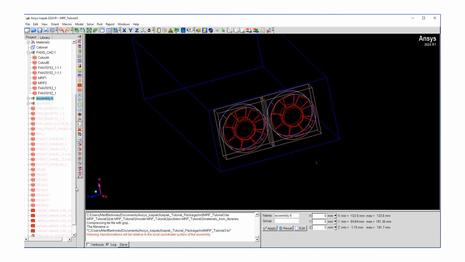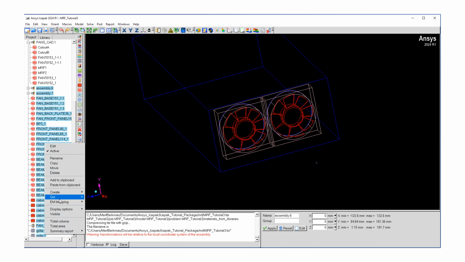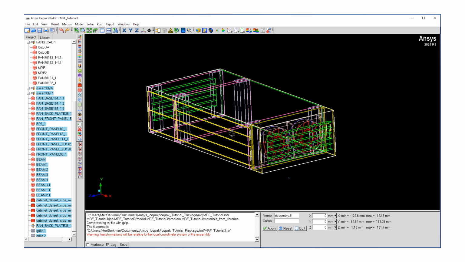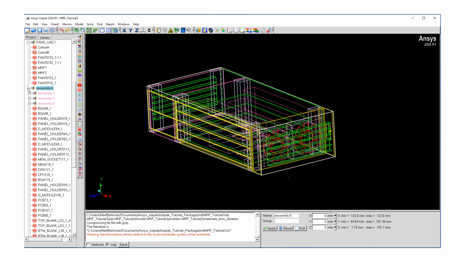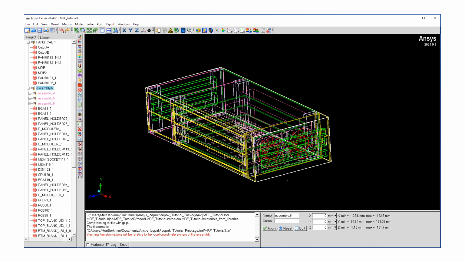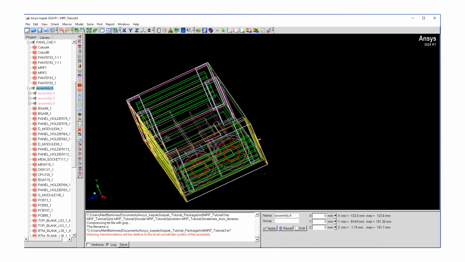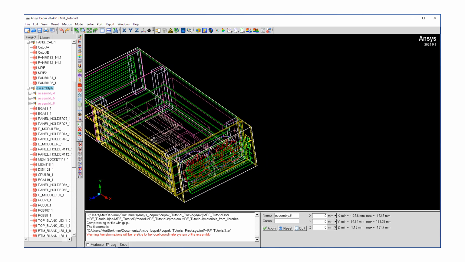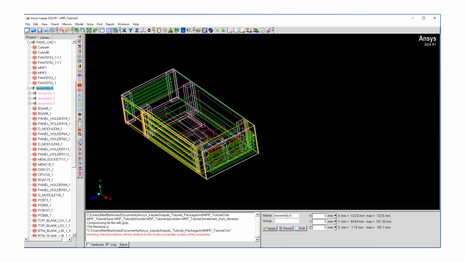Now let's make the rest of the domain visible. And what we can see is we have these multiple assemblies within our domain where some heat is generated. We have our fans and the two grills or openings in the min and max X directions to pull the flow through.